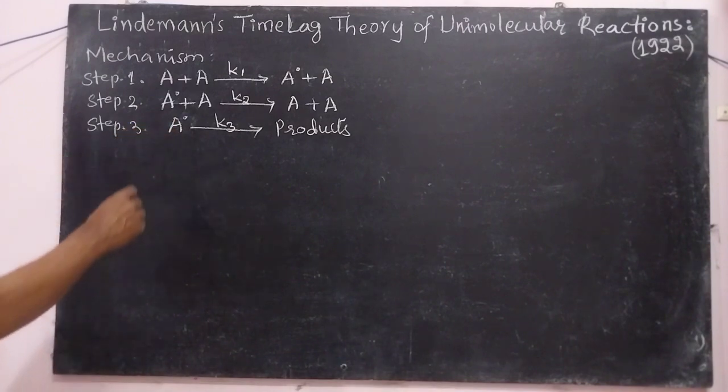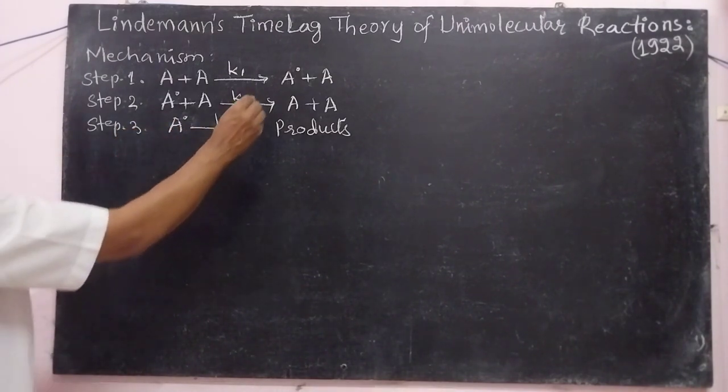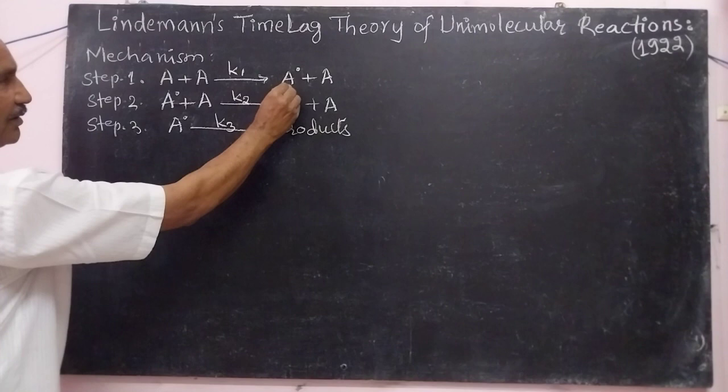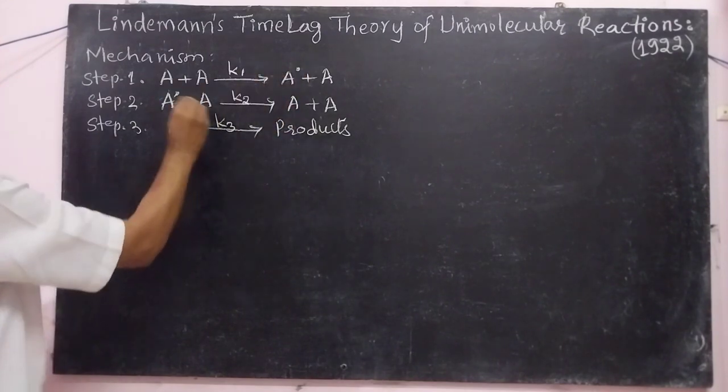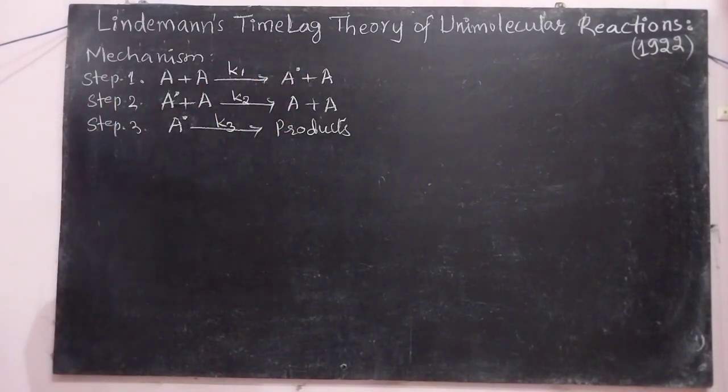Here the intermediate compound or the activated species complex, this is A star, is involved in all 3 steps.